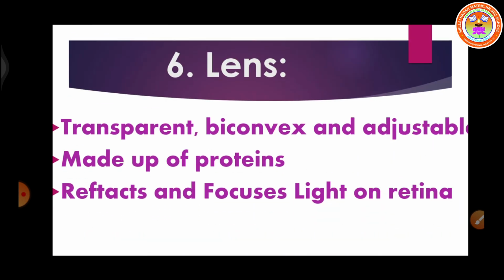Now let us see one by one. Lens. Lens is a transparent, biconvex, and adjustable part of the eye. It is made up of protein. Actually, it is used to refract the light rays on the retina.